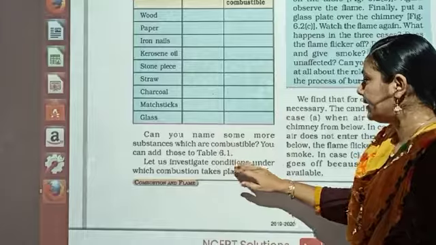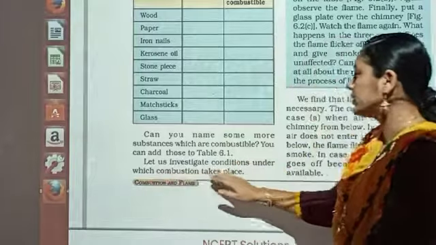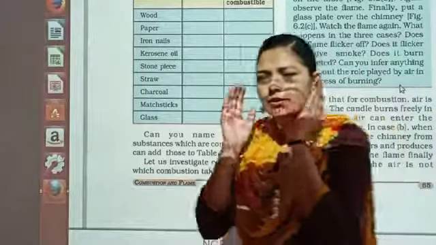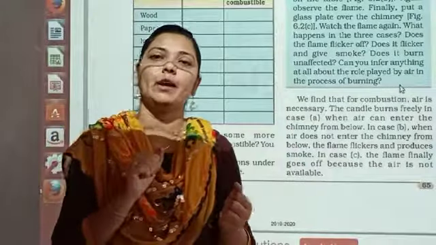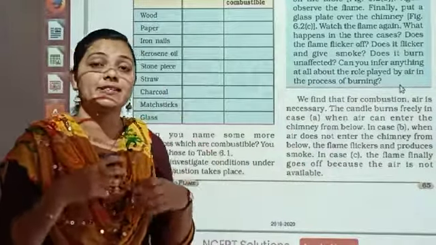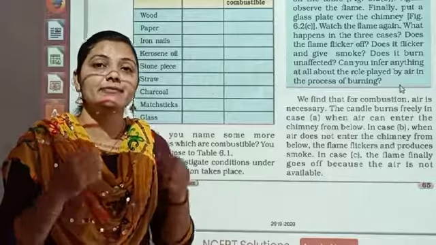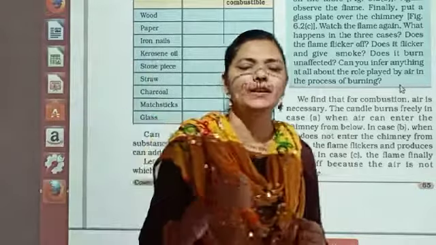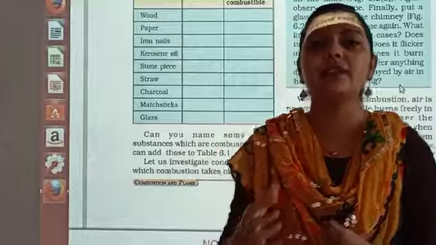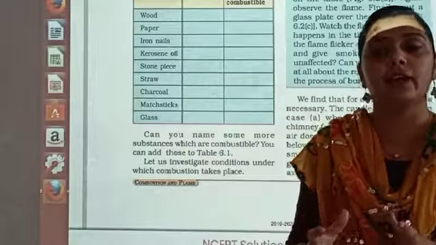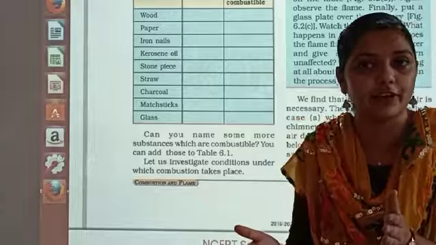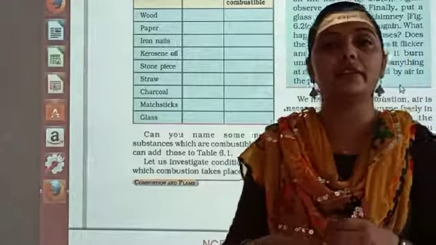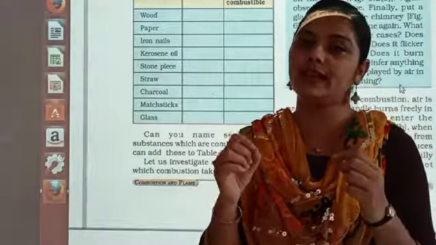Let us investigate the conditions under which combustion takes place. Now dear students, this topic is very important because in this we are going to find out what is very necessary when combustion is taking place. यहाँ पे सबसे necessary चीज़ क्या है जिसकी वजह से combustion होता है. So we are going to learn this next time. It means in our next video, what are the necessary conditions for the combustion.